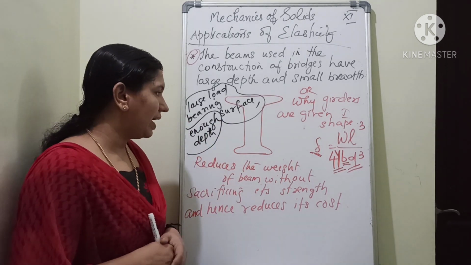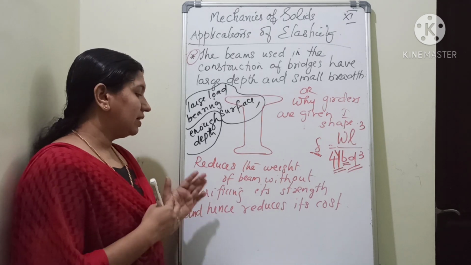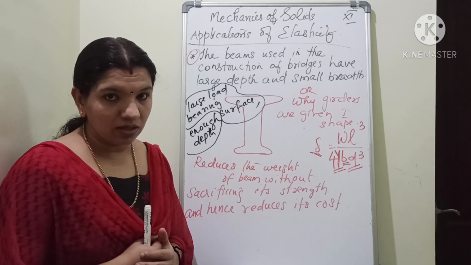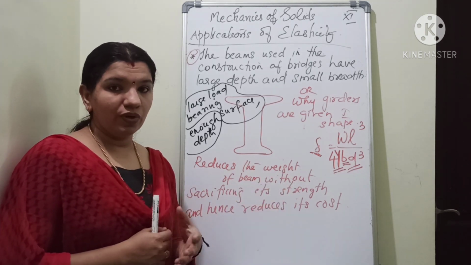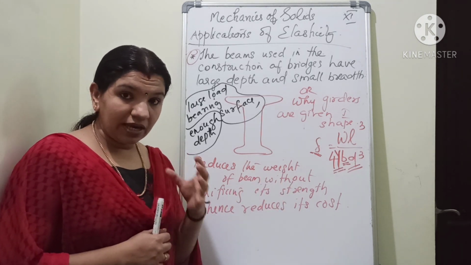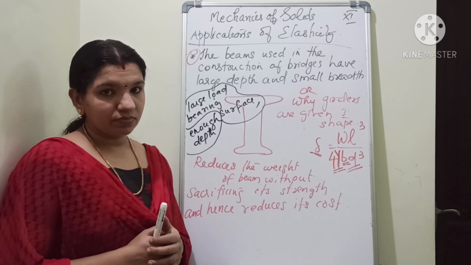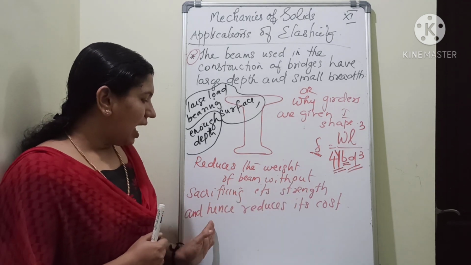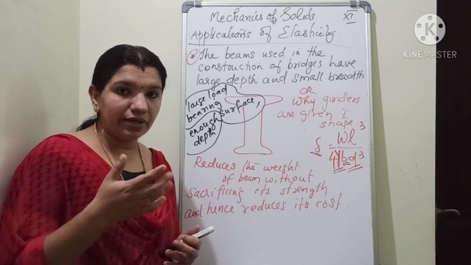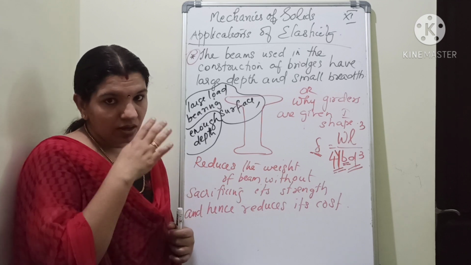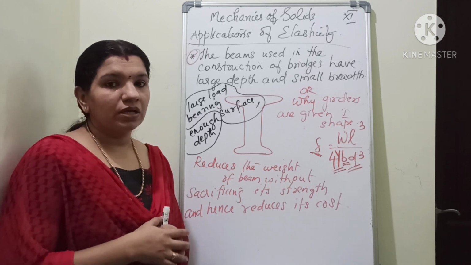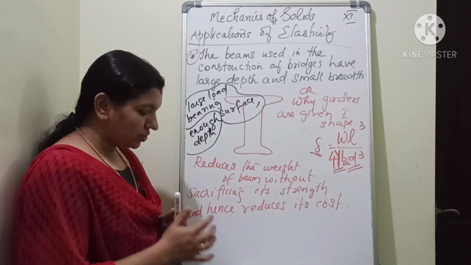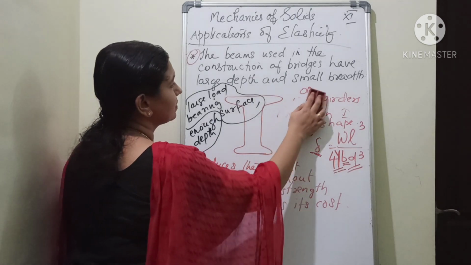First is large load bearing surface, then enough depth, then it reduces the weight of the beam without sacrificing its strength. Strength is what we are preferring, no? We need strength, and safety is another important factor. It also reduces its cost. These are the main advantages of using girders or beams like this for the construction of bridges. Here you have to study one more term, that is